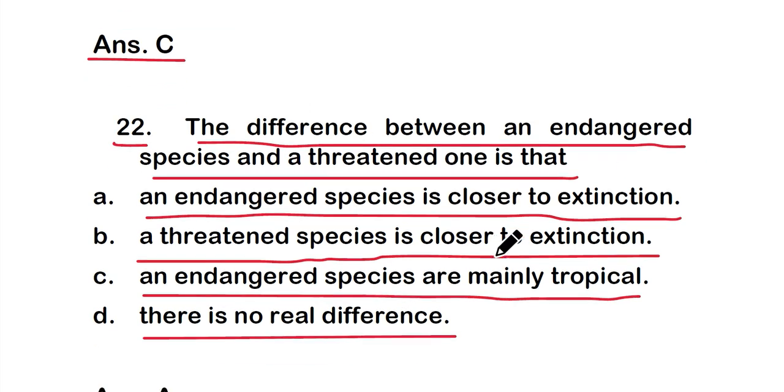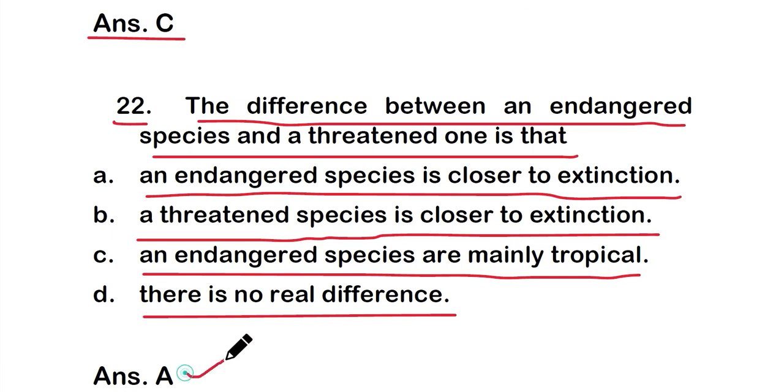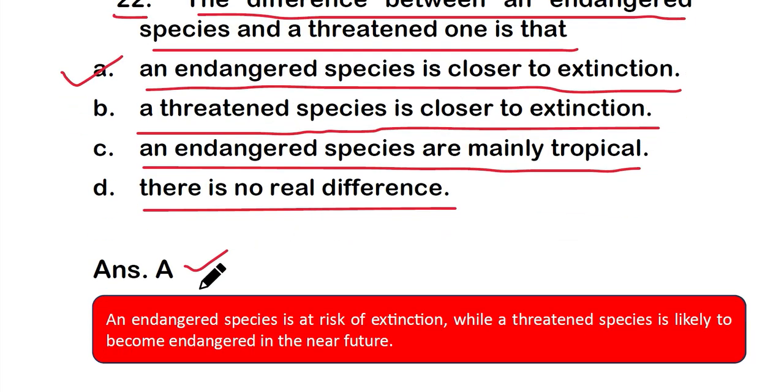So the right answer is option A, that is an endangered species is closer to extinction, but the threatened one is not. So here we will see an endangered species is at risk of extinction, while a threatened species is likely to become endangered in the near future. So that is the difference between endangered species and threatened species.